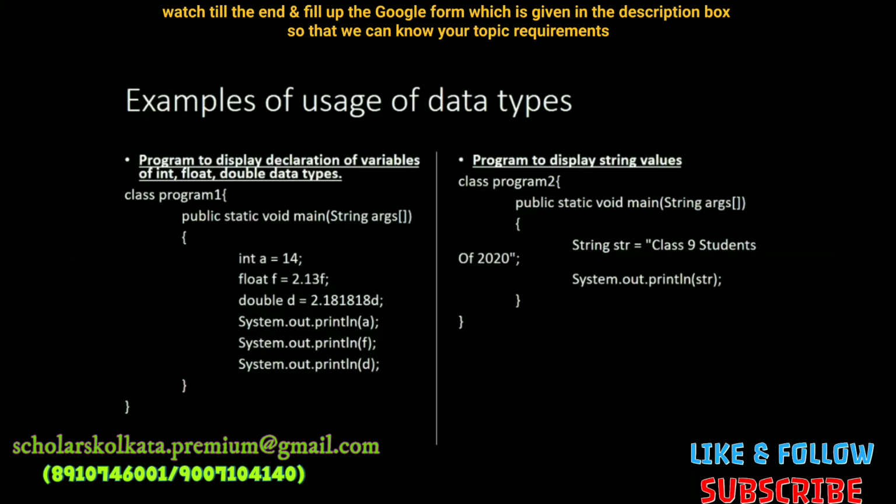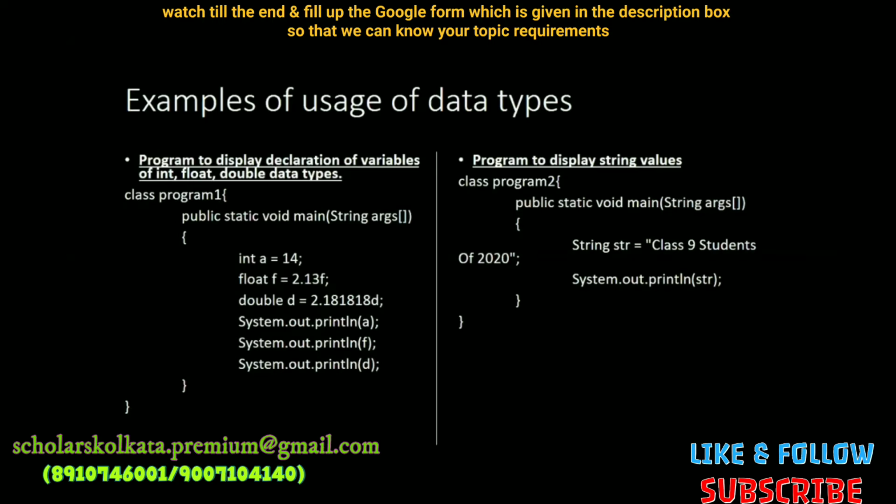Then system.out.println is the line which you need to use to show the content of the variable. So system.out.println a will give out on the screen as 14. System.out.println f will show out the value 2.13 without the f. And system.out.println d will give out the value of 2.18 as it's shown, but it will not show the d because it will discard it, since the Java compiler perfectly understands how to differentiate between the numbers and